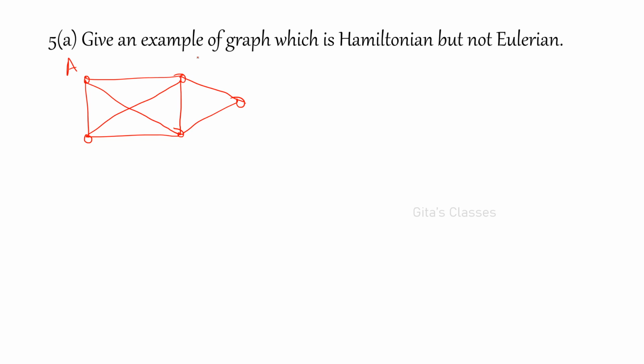A, B, C, D, E. Okay, is it Hamiltonian? Hamiltonian means what? You have to visit all the vertices in a circuit. You must be able to find a Hamiltonian circuit, right? So if you start with A, then visit B, C, D, E, A, it is a Hamiltonian cycle.